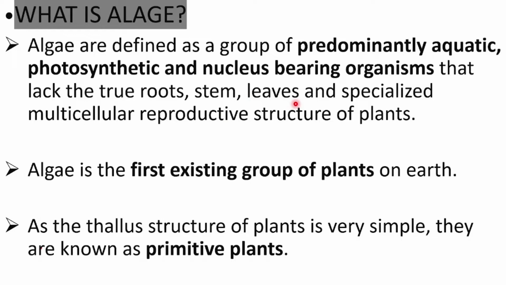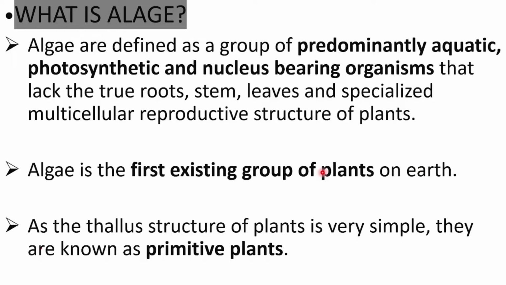What is this body known as? A thallus body. What does the thallus body contain? It does not contain any true roots, stem, and leaves. The body is known as thallus body. Algae is the first existing group of plants on Earth.